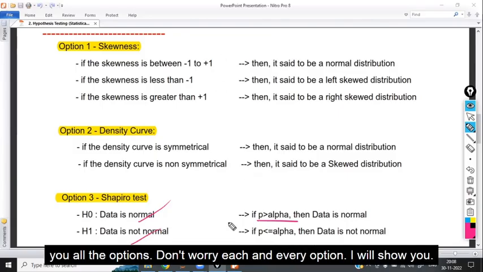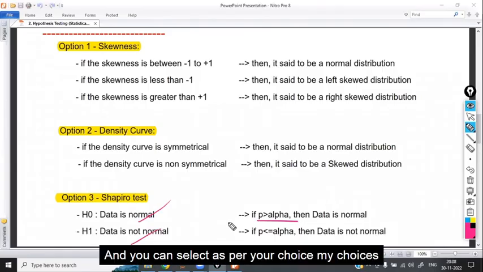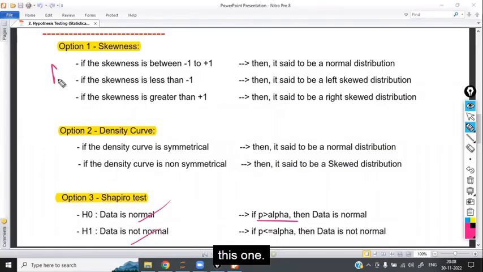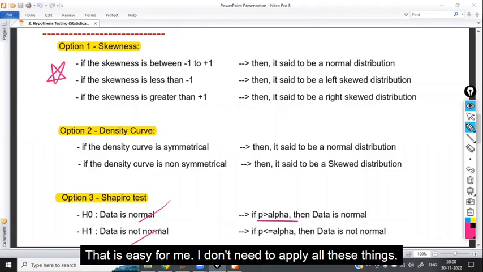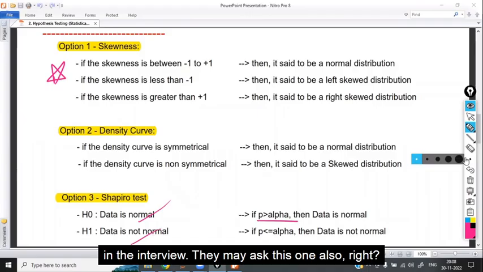I will show you all the options. Don't worry. Each and every option I will show you. And you can select as per your choice. My choice is this one. That is easy for me. I don't need to apply all these things. Sir, your choice is this one, then why are you explaining? In the interview, they may ask this also, right?